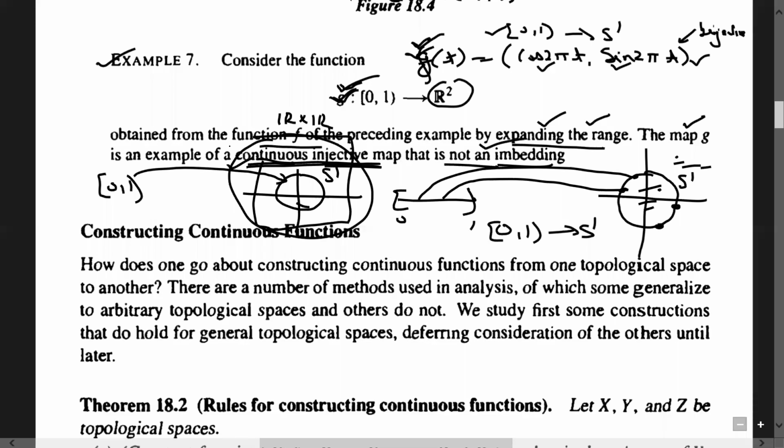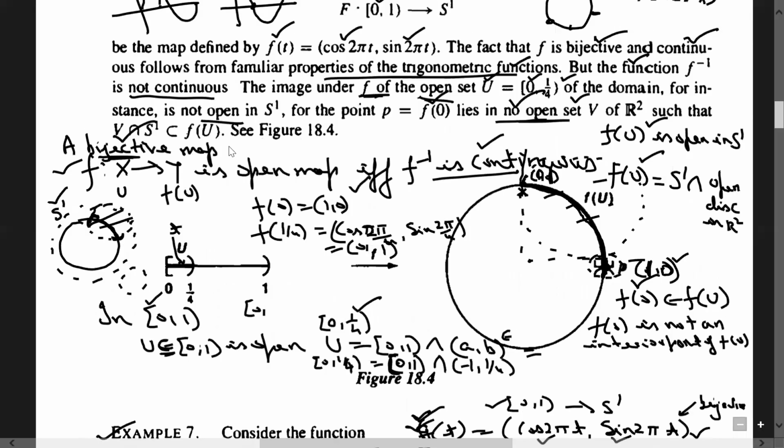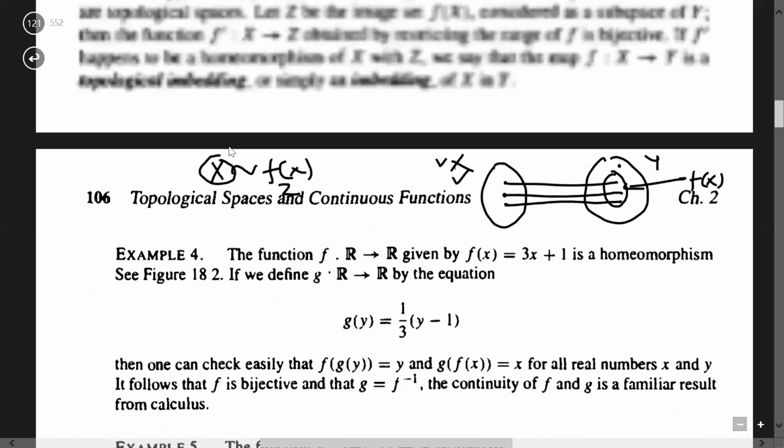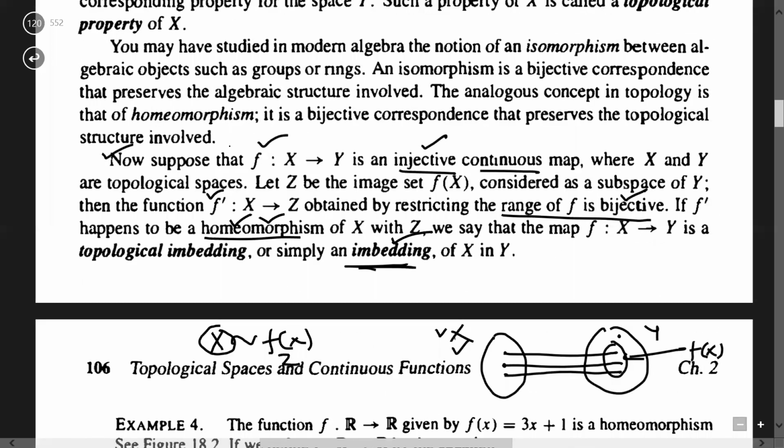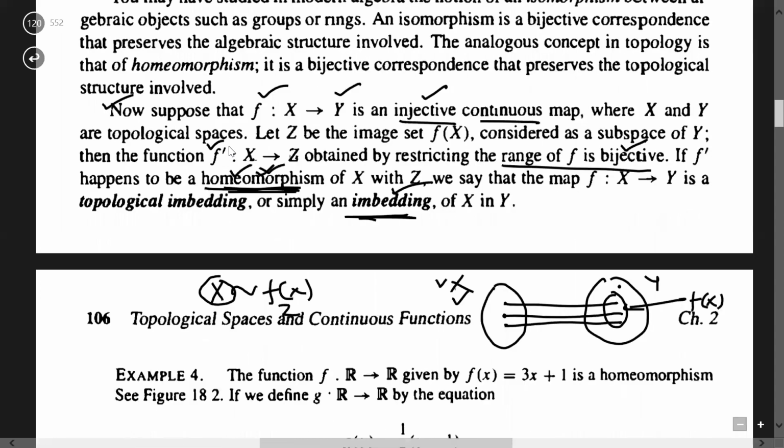Whenever a map f from X to Y is given to you, we need to take another map from X to its range set Z. If it happens to be a homeomorphism, then we say that we have embedded the range set into Y. That is, we have identified X with Z, and Z is contained in Y. So we will say that X is embedded into Y. But for that, f dash from X to Z has to be a homeomorphism, which is not true here.